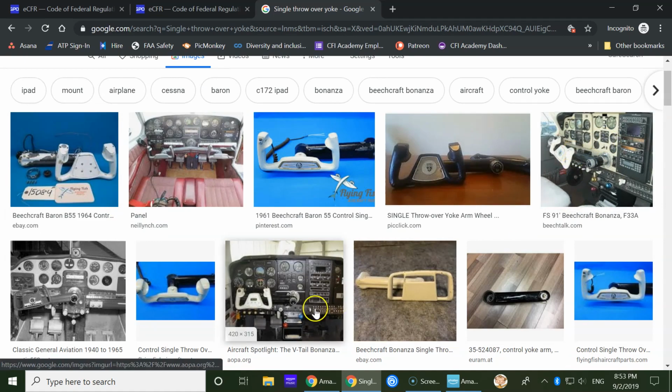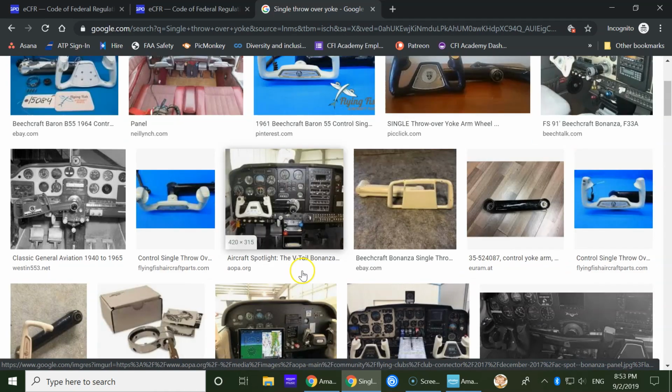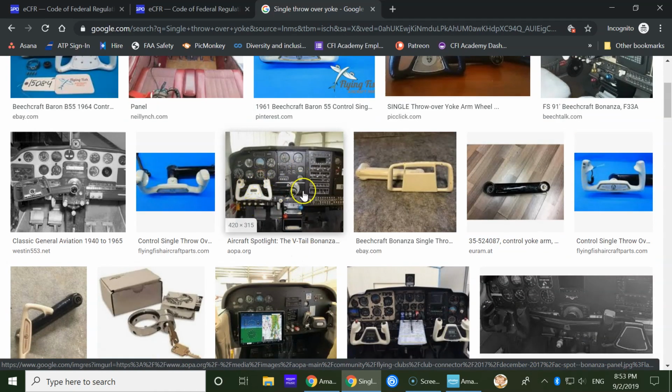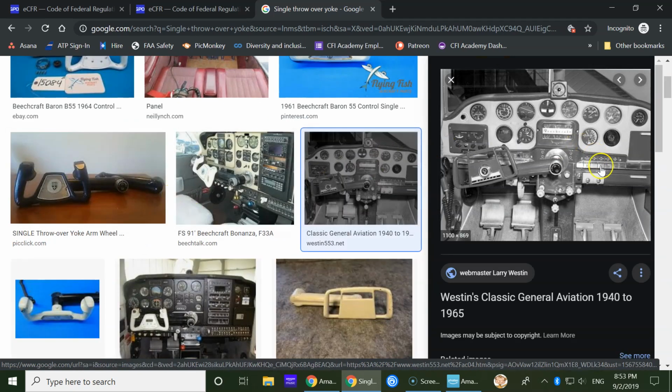So here's an airplane here. Here's one, a bunch of pictures here. And we can see this is a single functioning throw over yoke. There's another one here. I like this old one here. It looks very nice. You see that? You would literally pull this knob out and throw it right over there. It's a really cool design. So literally when you say my controls, you could have the controls. That's amazing.